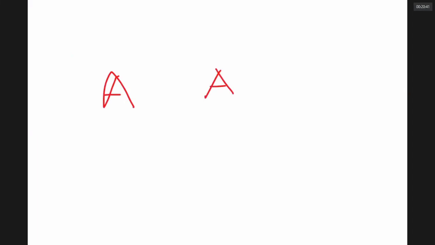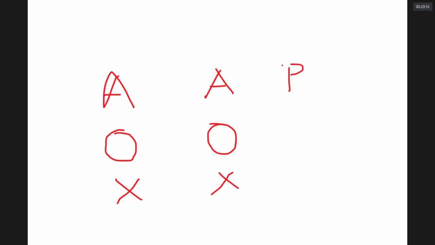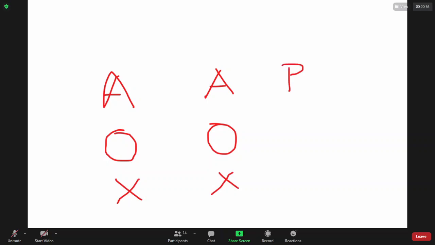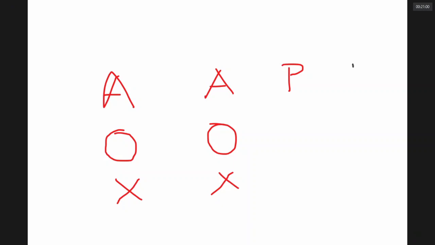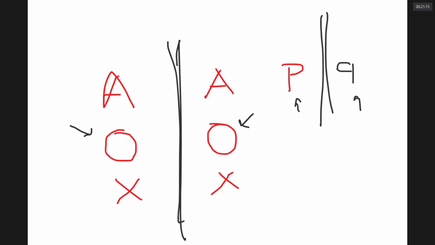Why? If you look at letter O in the mirror, it makes no difference. If you look at the letter X in the mirror, it makes no difference. But if you look at P, will it make any difference? Can you see that? They look different. Why are they looking different? Why are these not looking different in the mirror? They are not symmetrical. These are symmetrical.